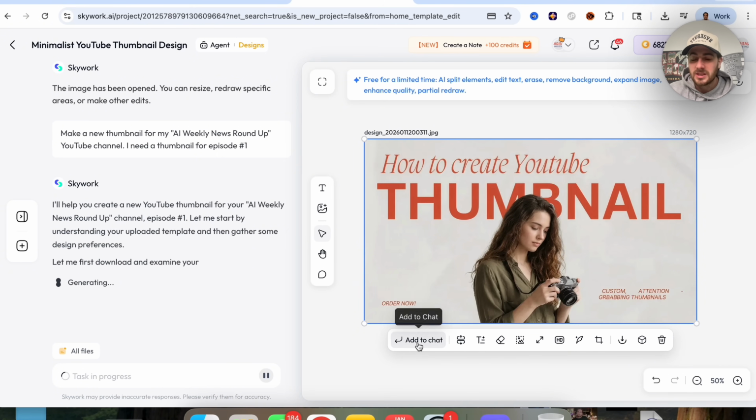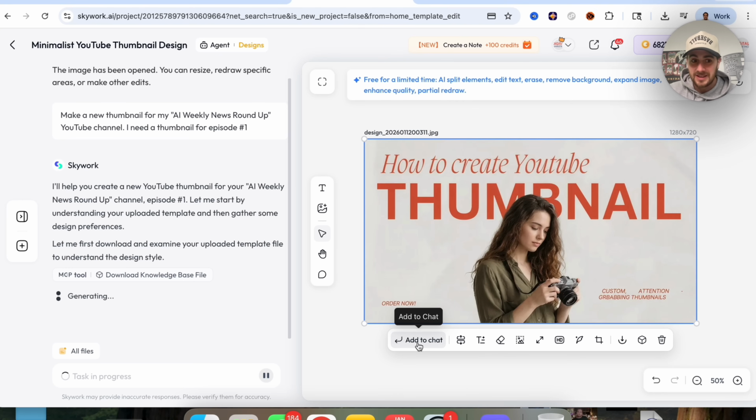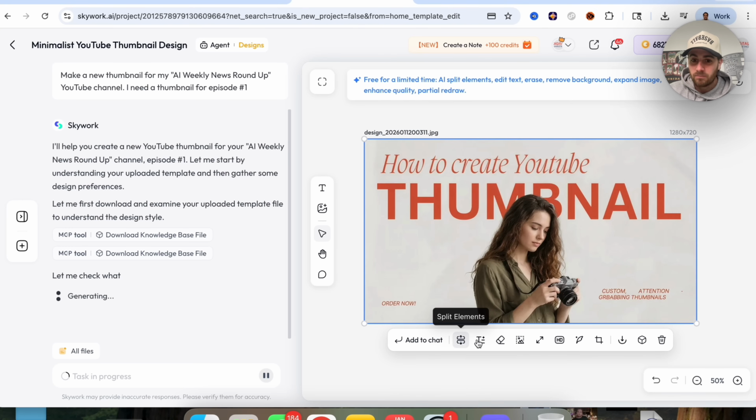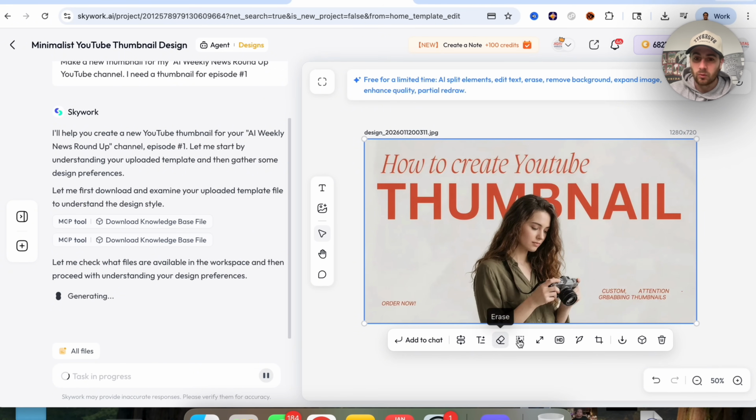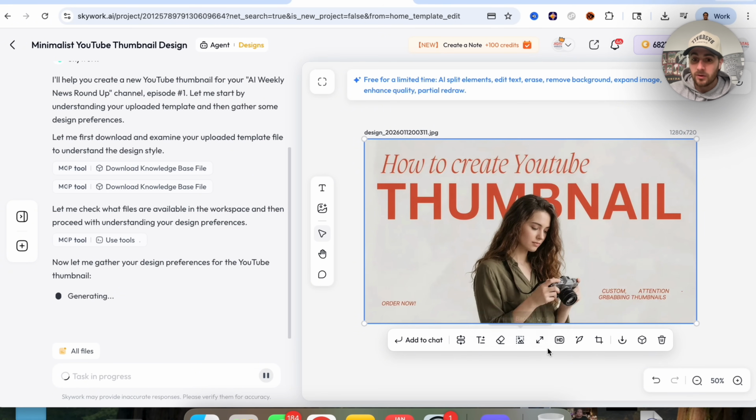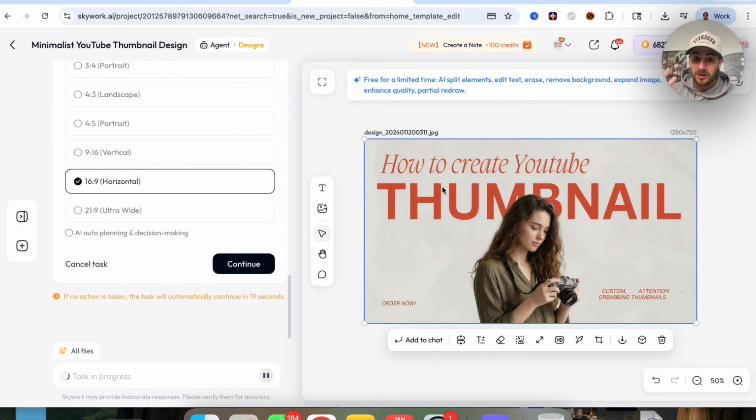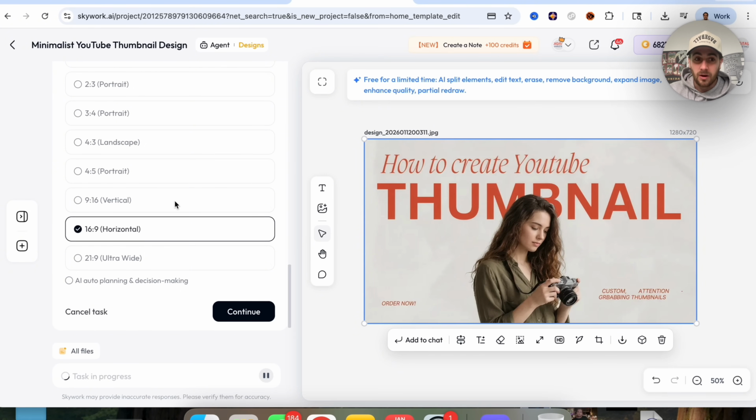In addition to that, we can see all the different ways that you're able to edit this by adding this to chat, splitting elements, editing text, erasing things. You could remove the background. You can make this look larger. You could HD it, aka upscale it, which is pretty incredible, because in the past, you needed to be a designer to do all of this, but not with Skywork's design agent, because it can go off and do it for you.